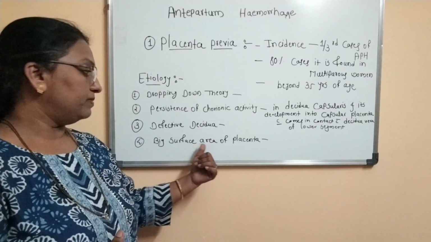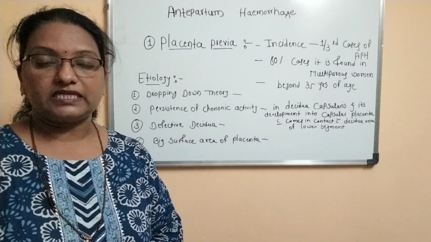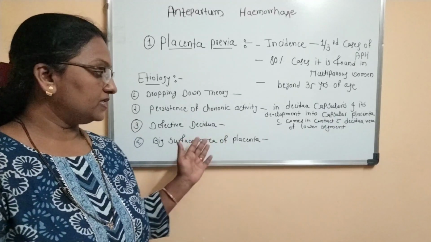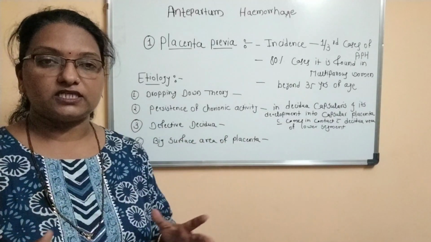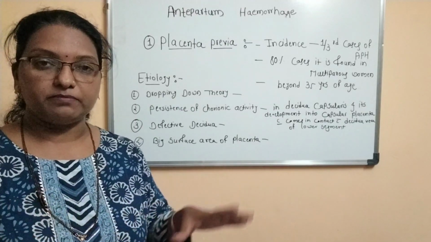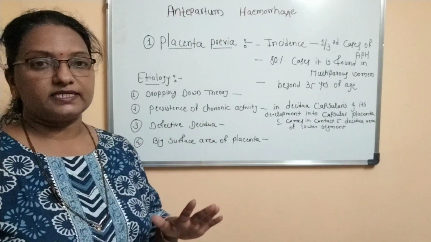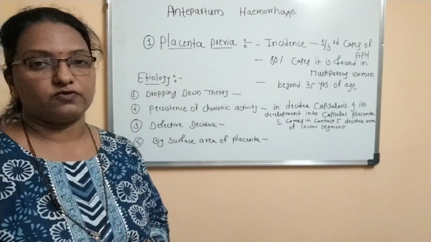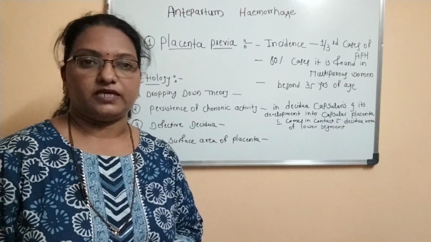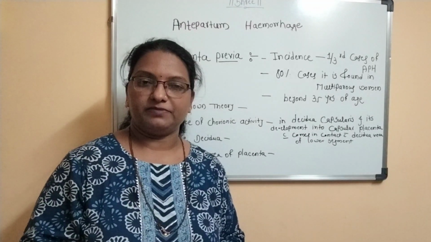The last is big surface area of the placenta. For example, in twins, the placenta requires a big surface for its implantation. So, as the name suggests, a big surface area of the placenta can again be a cause for placenta previa. So here we have completed antepartum hemorrhage.